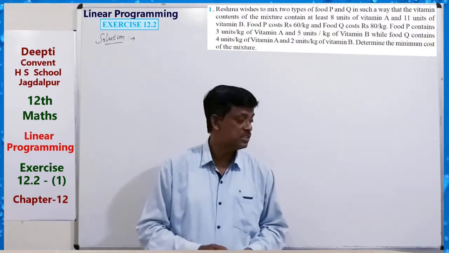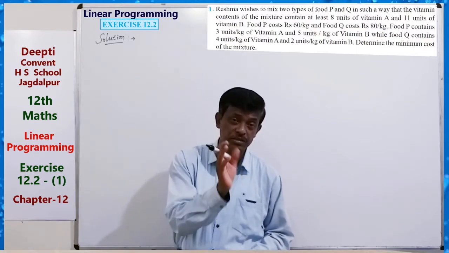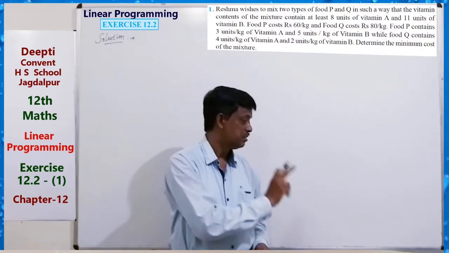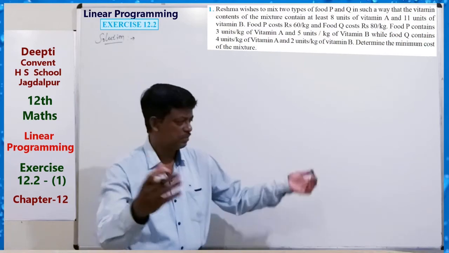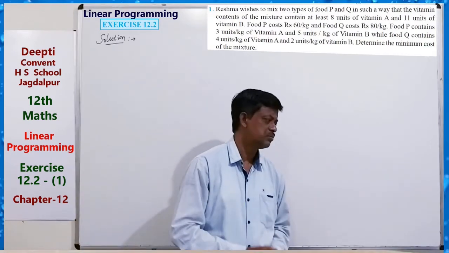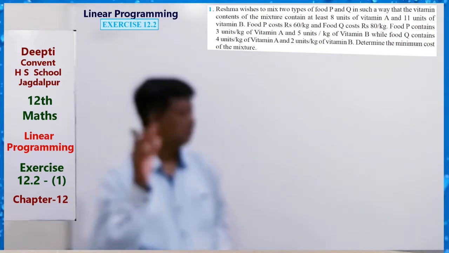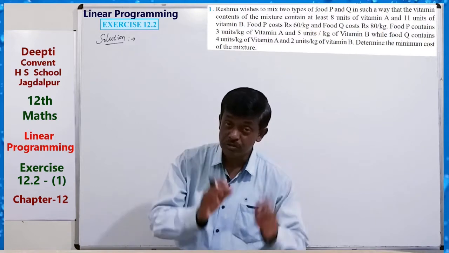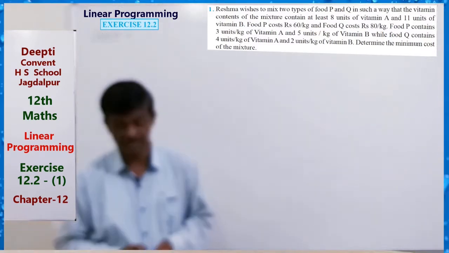Food P contains 3 units per kg of vitamin A and 5 units per kg of vitamin B, while food Q contains 4 units per kg of vitamin A and 2 units per kg of vitamin B. Determine the minimum cost of the mixture. Cost should be minimum.